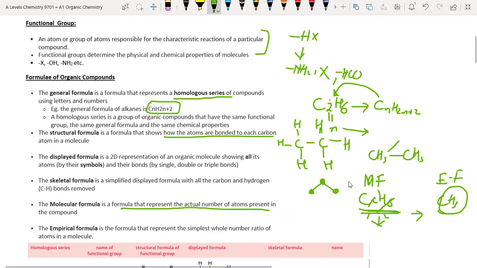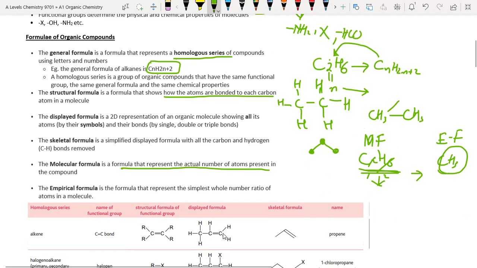So, what types of organic formulas are there? General formula gives the homologous series of the compound. Next is structural formula, which shows how the atoms are bonded to each other. Displayed formula is a 2D representation of a molecule with all the carbon and hydrogen atoms.